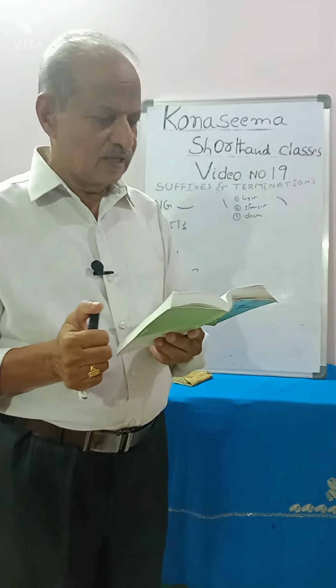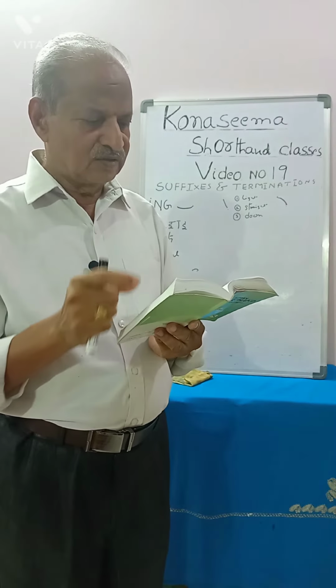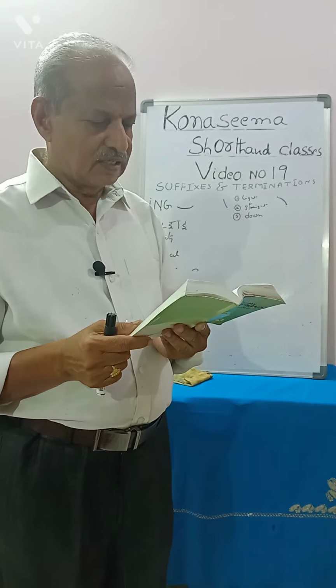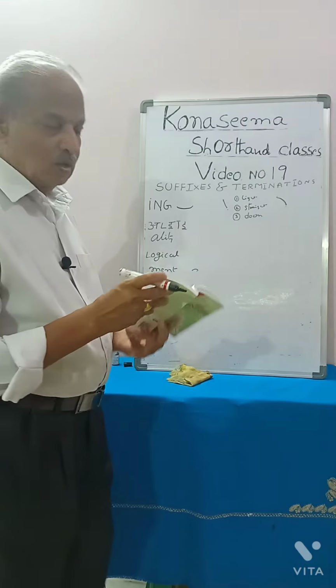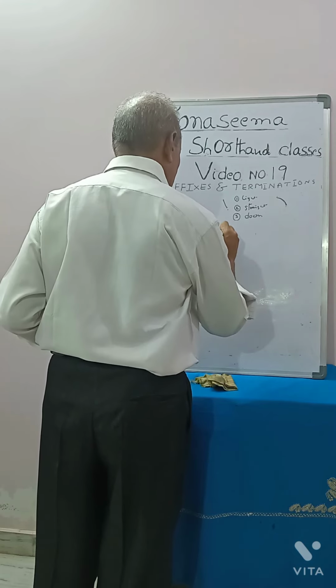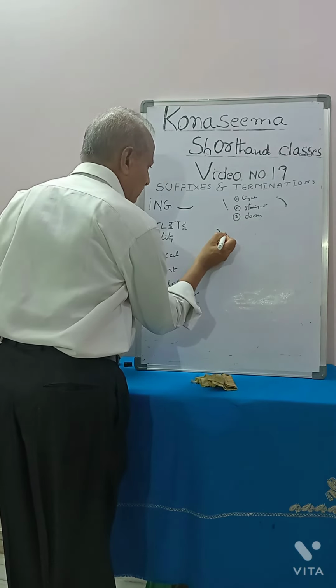Next, C. After a half length or a double length stroke where no angle would be obtained by the use of the stroke ing. You see, brooding is there. Brood. We can't write this ing here.